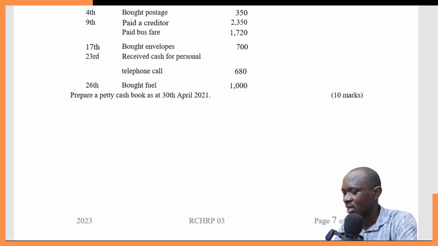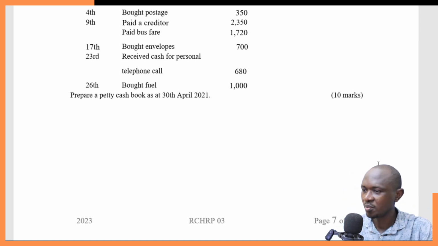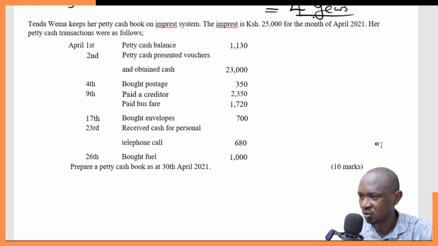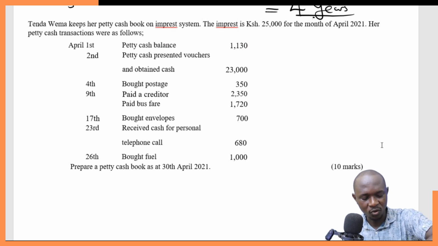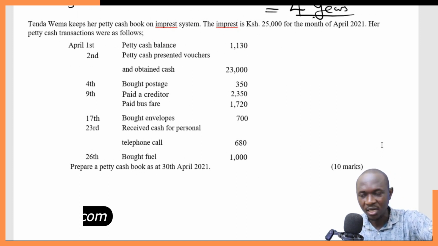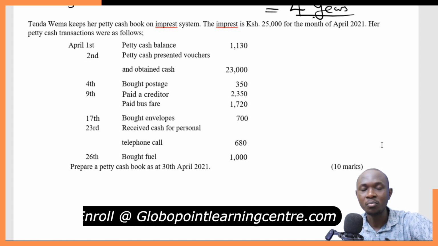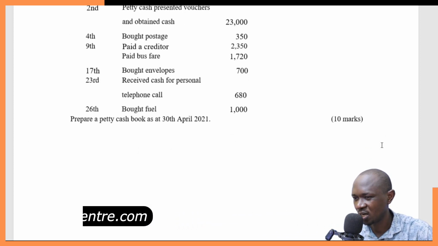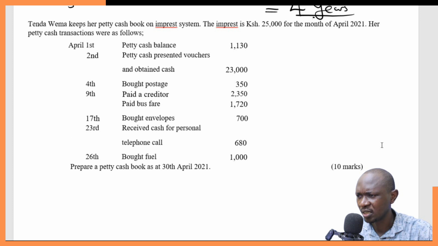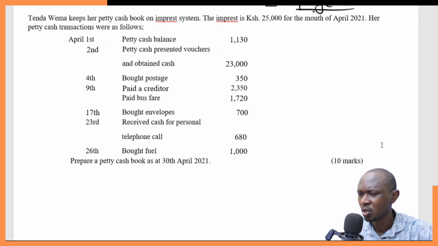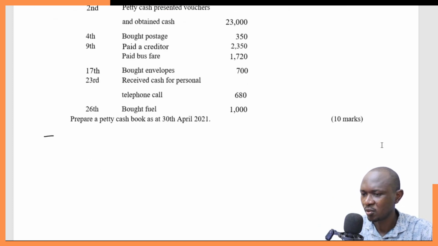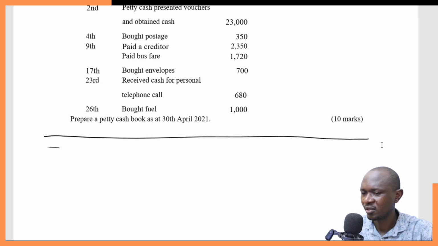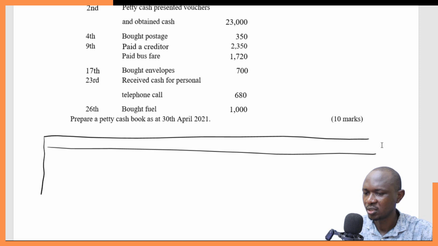Now, the petty cash book is one of the subsidiary books that is used to keep the minor expenditures in an organization. Those small expenditures, of course, with time will be significant, and so we cannot ignore them. So we normally have a book that will be used to maintain all those small expenditures in an organization. It is the book that is called the petty cash book. So let's just see how a petty cash book is prepared in an organization. Normally we have what we call the vote heads, and this is how it looks.